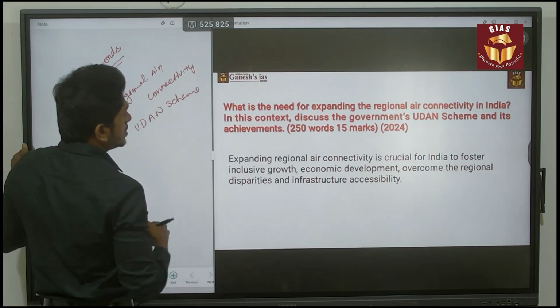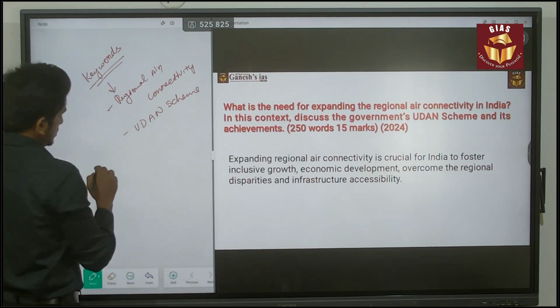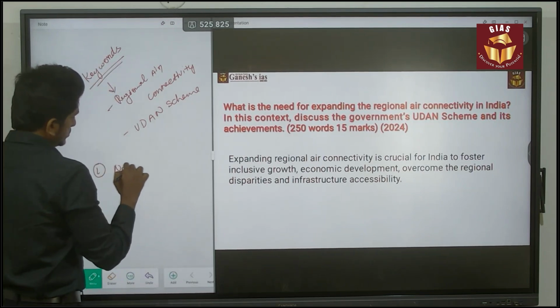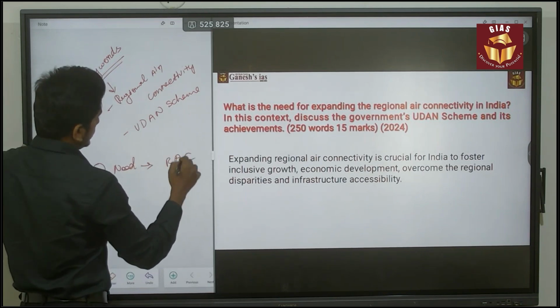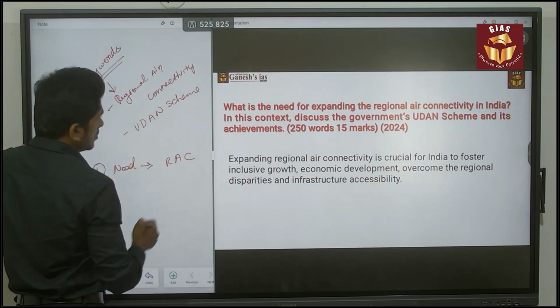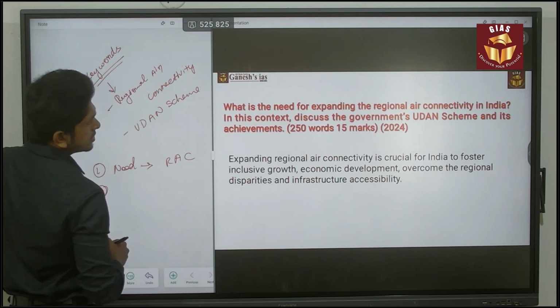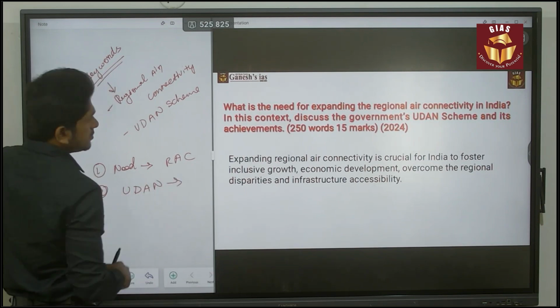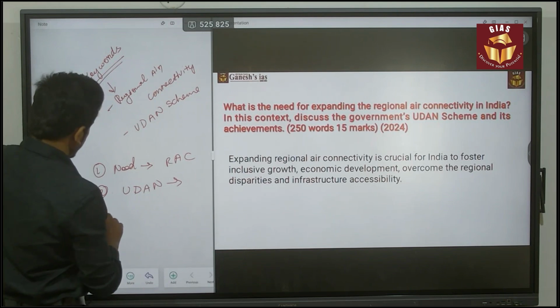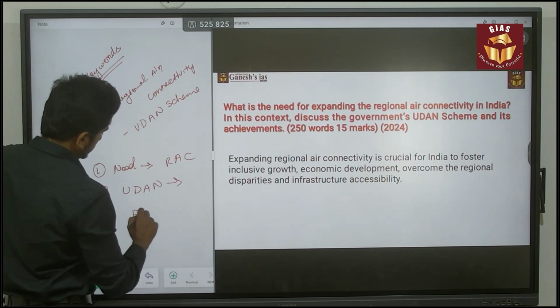So the question is demanding, first, the need for the regional air connectivity. Second, discuss the government's Udan scheme. Next, you have to say about its achievements.